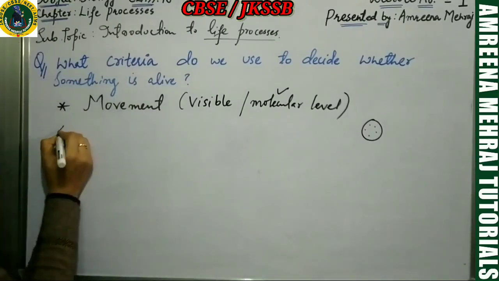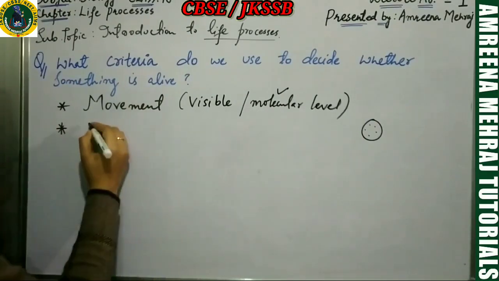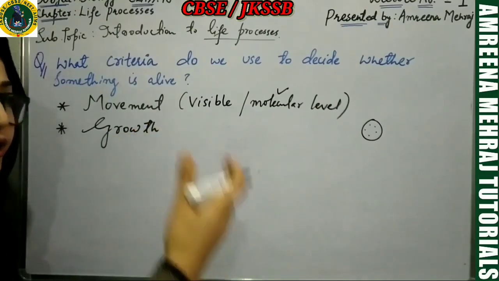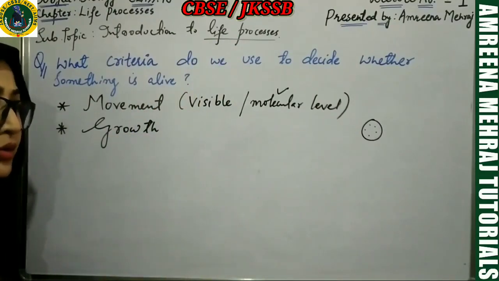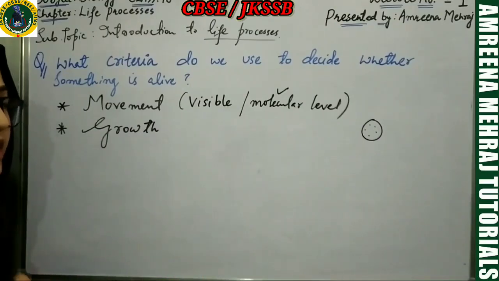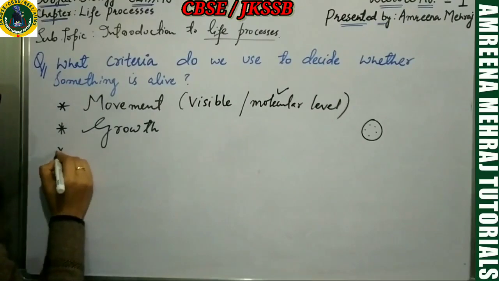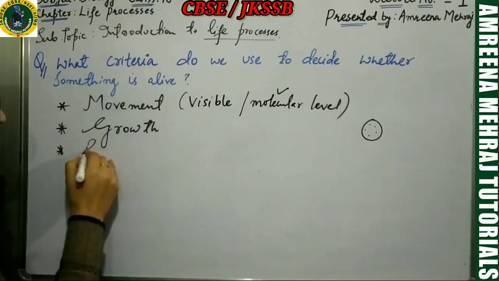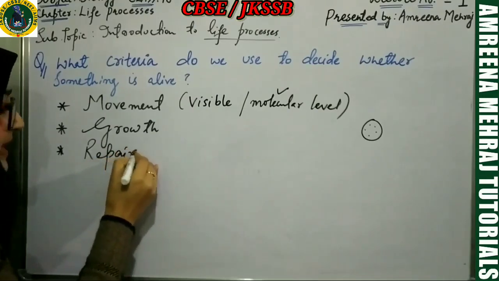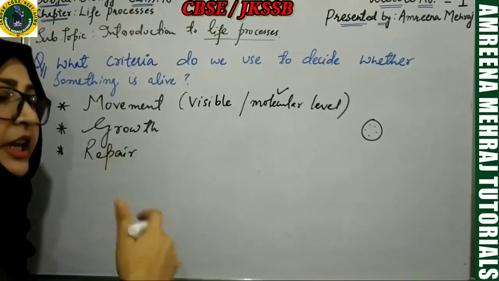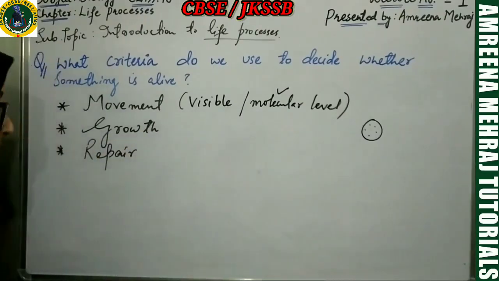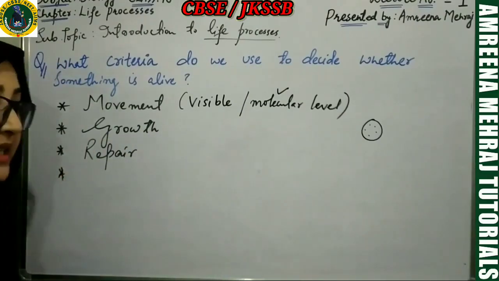Another simple criterion is growth. If something is capable of showing growth, it's alive. A plant grows, an amoeba grows, a human being grows. So growth is an indication of something being alive. Another very basic criterion is that the organism must show repair in its body. If it gets some injury, it should have the capability to repair itself. Then it's alive.